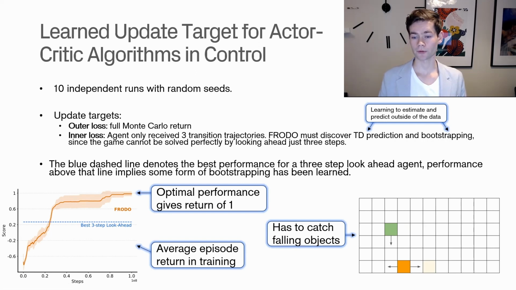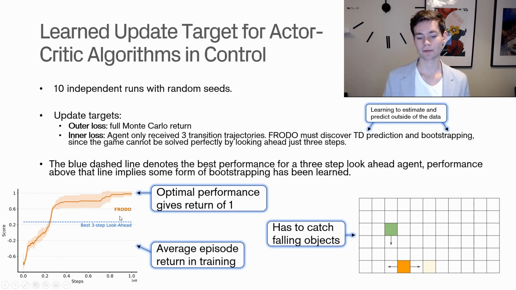So Frodo, like the algorithm, must discover TD prediction and bootstrapping since the game cannot be solved perfectly by looking ahead just 3 steps. So you're not going to see how the game ends by just taking those into account. So you need to predict the future in some sense based on the information that you have, and then devise basically a learning strategy based on that. And to see how well this performs, they did a comparison to the best 3-step look ahead agent that they could construct. So an agent that only looks ahead 3 steps and doesn't learn any of these TD predictions and bootstrapping.